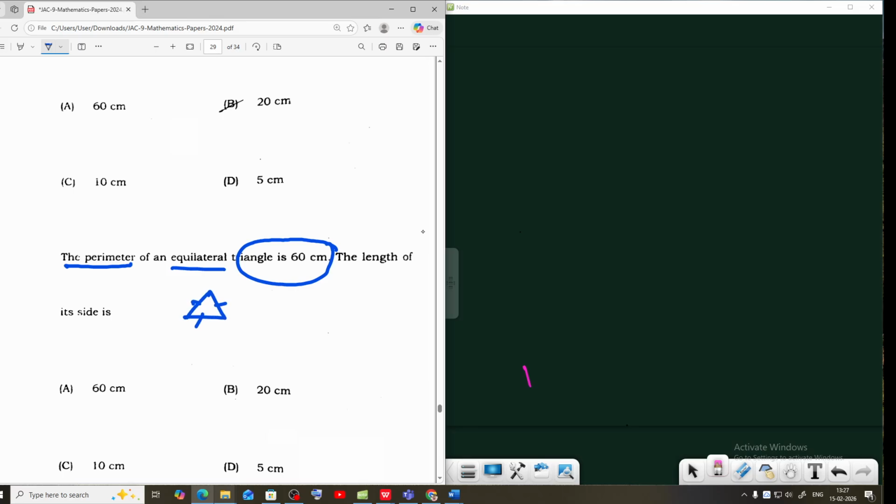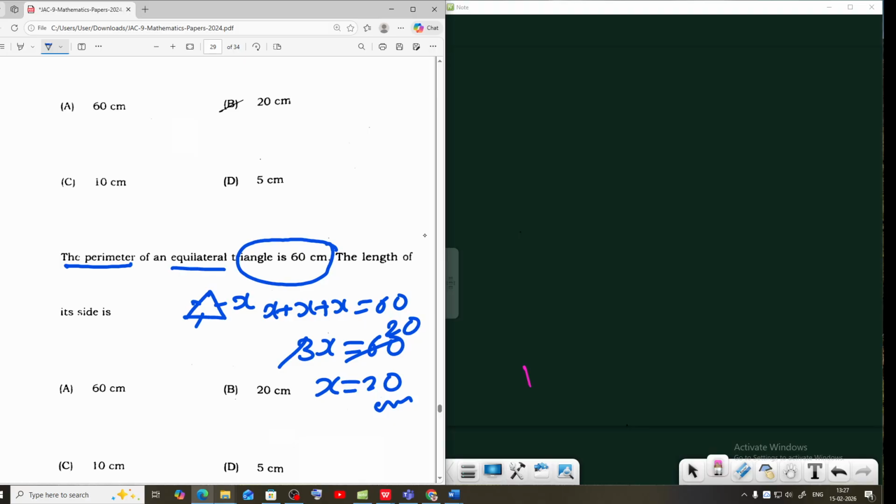Suppose each side is x. Then x plus x plus x equals 60, that means 3x equals 60. Dividing 60 by 3 gives 20, so x equals 20 centimeters, which is the correct answer. Option D. This is a very easy question.